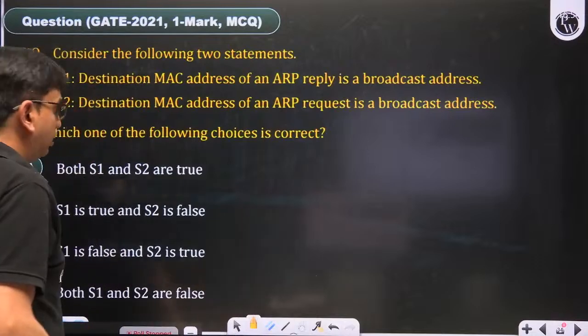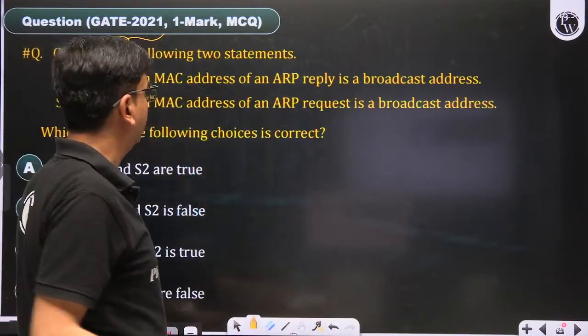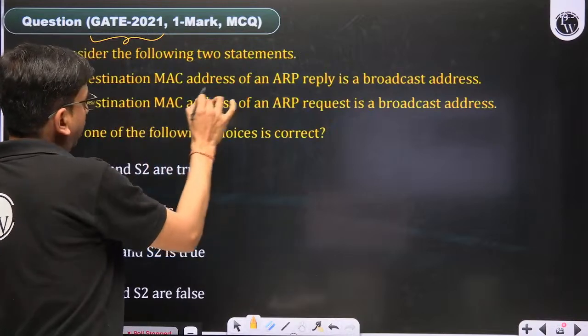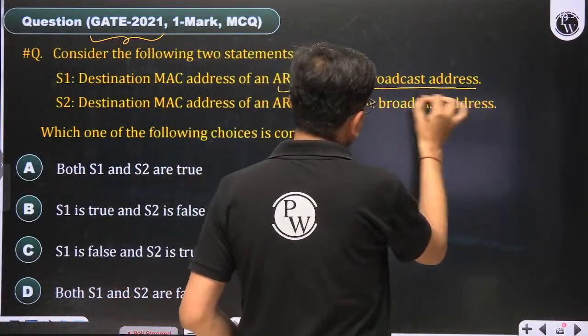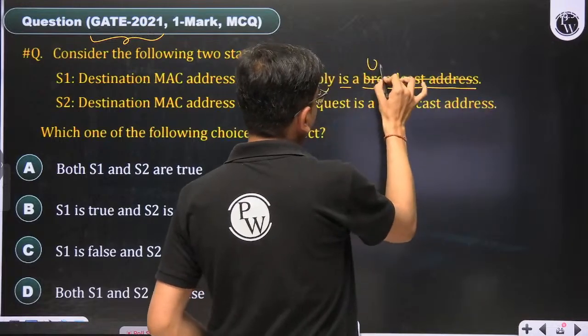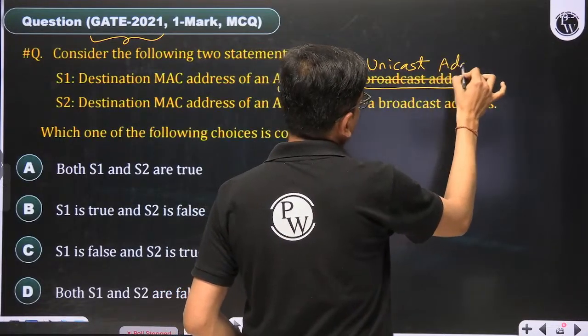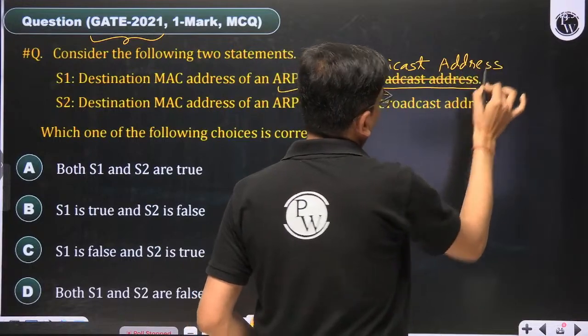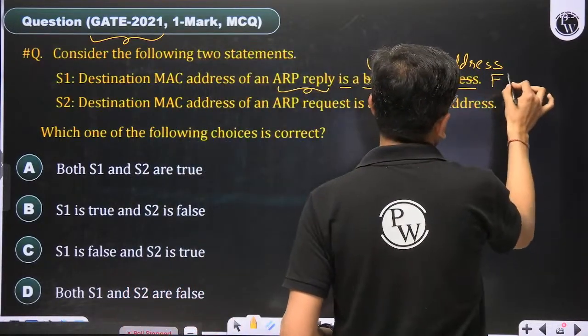So in this question, you will find out that it is a 2021 IIT Bombay question. Destination MAC address on an ARP reply is broadcast address. Wrong. It should be unicast address, the address of the host who has initiated the ARP query. This is false.